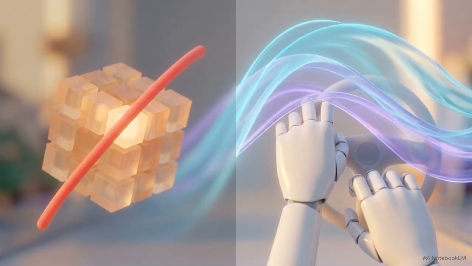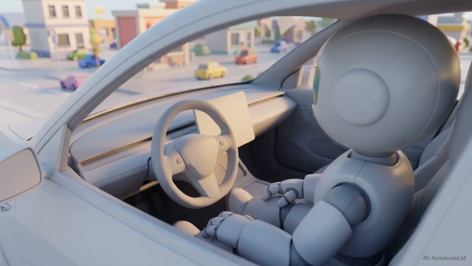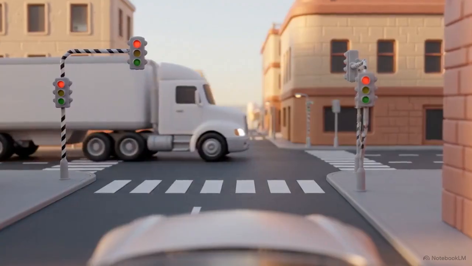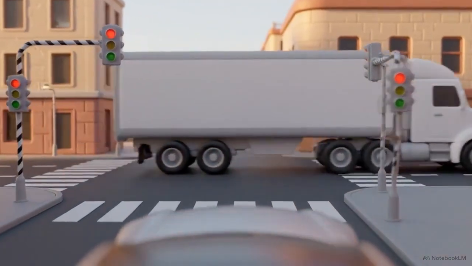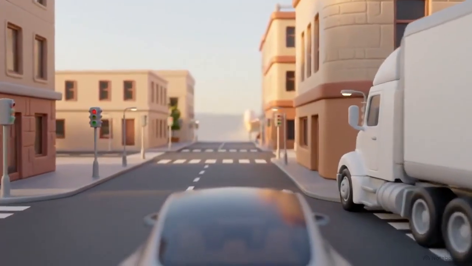Instead of following programmed rules on what to avoid, the network learns the actual mechanics of driving. It achieves this by imitating millions of video clips of human drivers navigating real roads. The result is a driving style that mirrors human intuition. Rather than executing binary stops, the system learns subtle behaviors, like gently creeping forward at a blind intersection to signal intent, or smoothly adjusting into lane position when passing a large semi-truck.